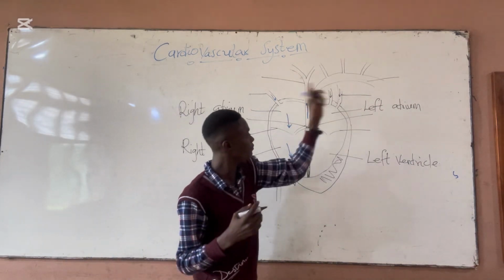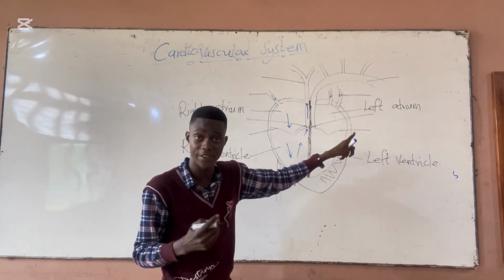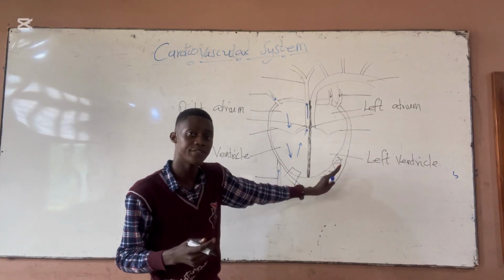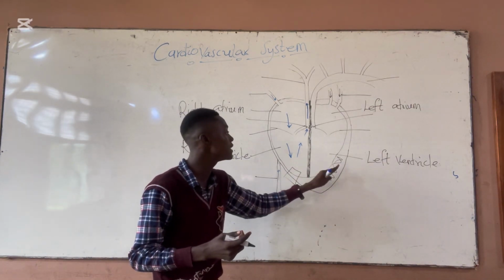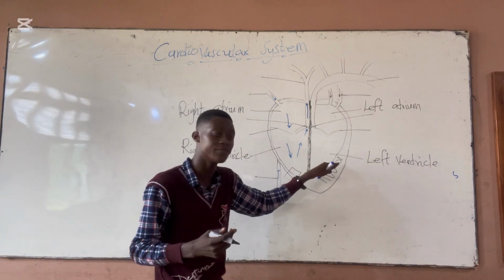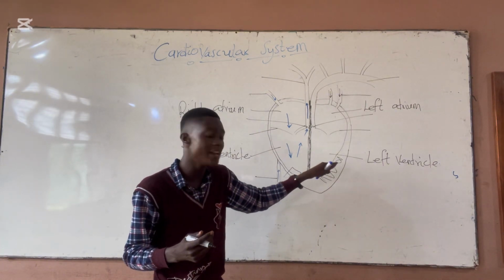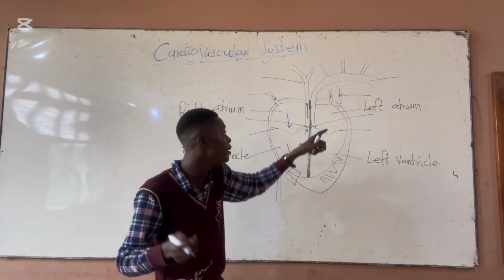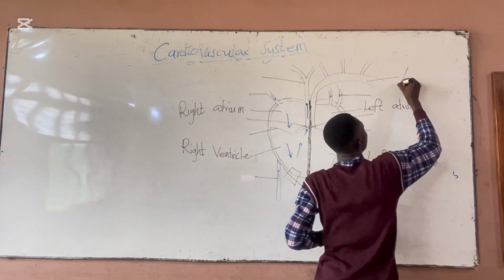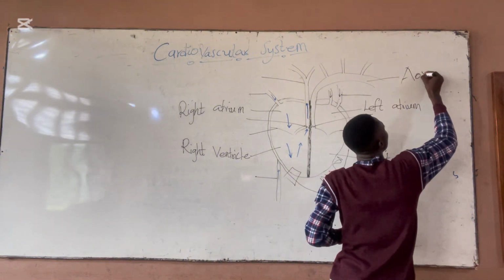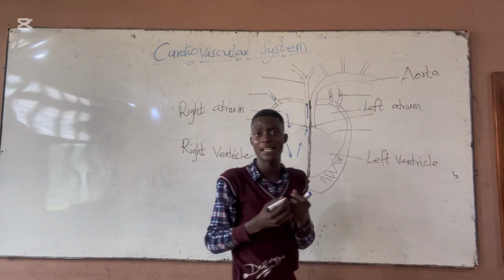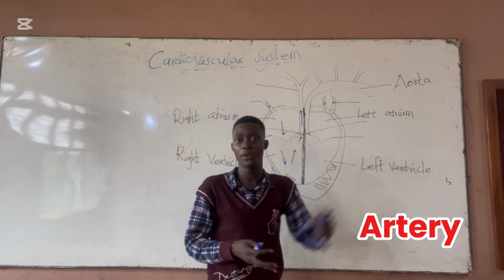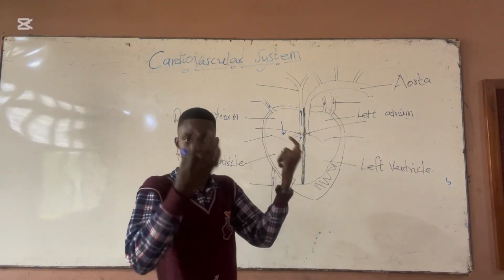Now let's look at it. These are the walls of the ventricles: the left wall of the ventricle and the right wall of the ventricle. You know why the left ventricle is thicker than the right? Because this part needs enough muscle to be able to pump enough blood through the aorta to all parts of the body. So this is known as the aorta, and that's the largest artery in humans. It's an artery because it carries blood away from the heart.